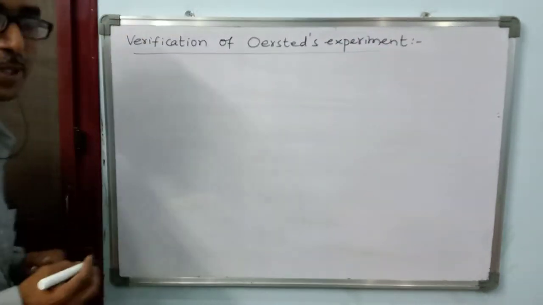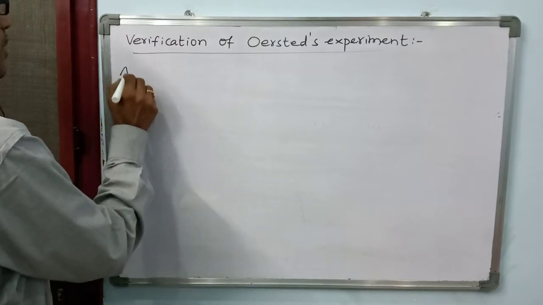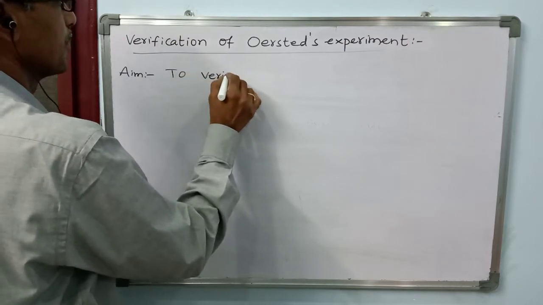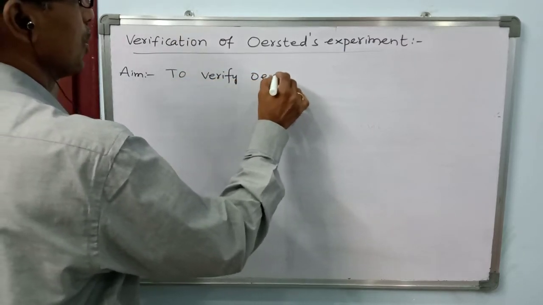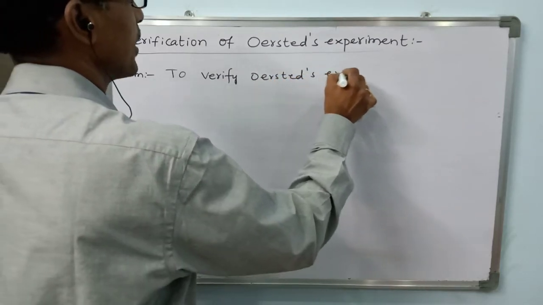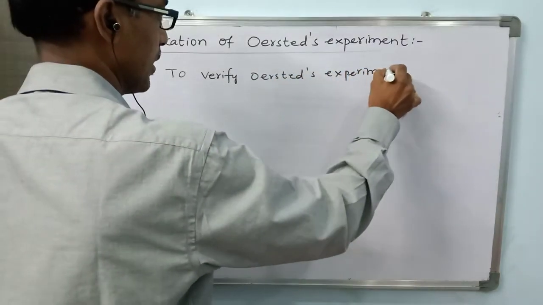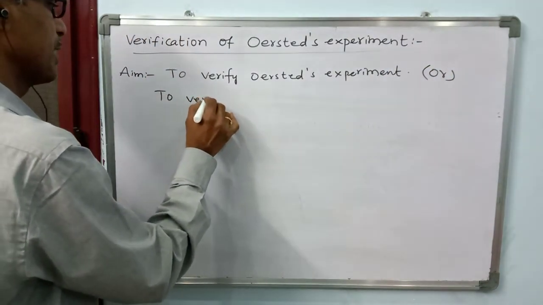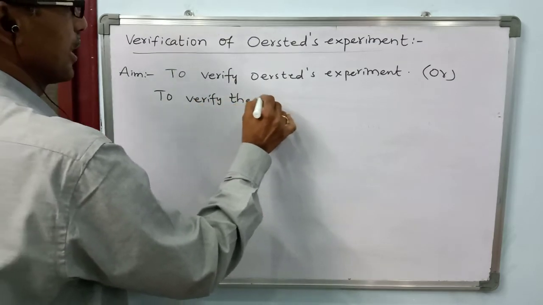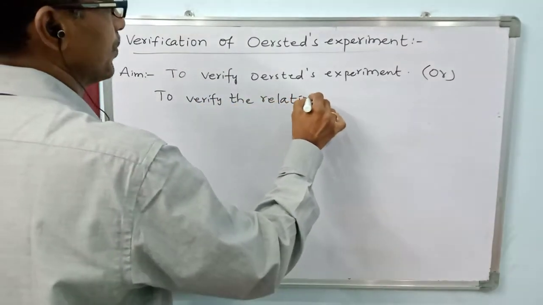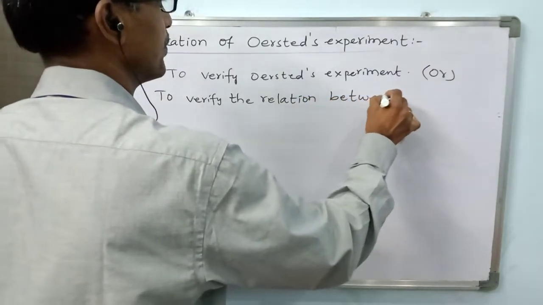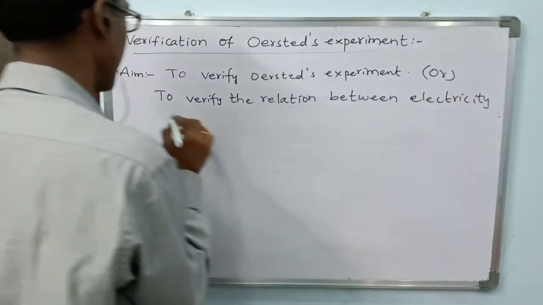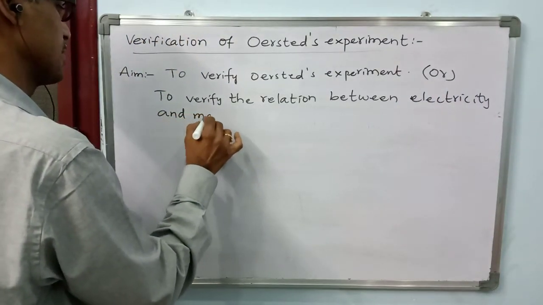How do we verify this experiment? So we have some aim. What is our aim? To verify Ørsted's experiment, or we can say in another way, to verify the relation between electricity and magnetism.